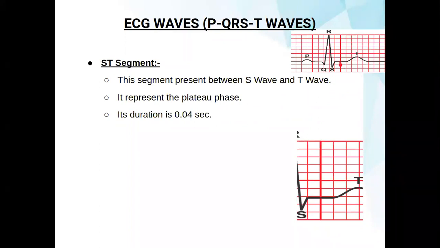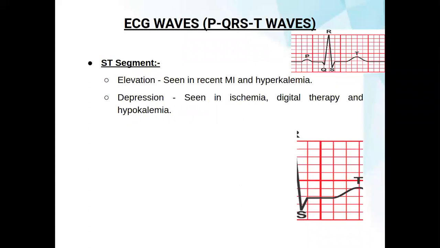The segment which starts from the end of the S wave and runs to the start of the T wave is called the ST segment. This segment, present between the S wave and the T wave, depends on the plateau phase. Elevation is seen in recent MI and hyperkalemia, and depression is seen in ischemia, digitalis therapy, and hypokalemia.